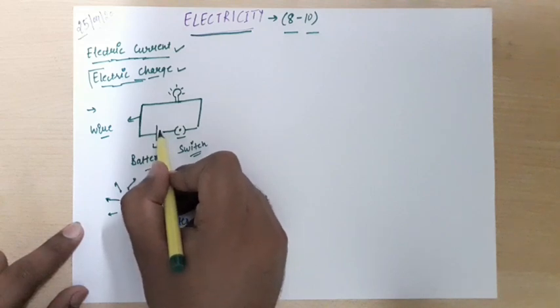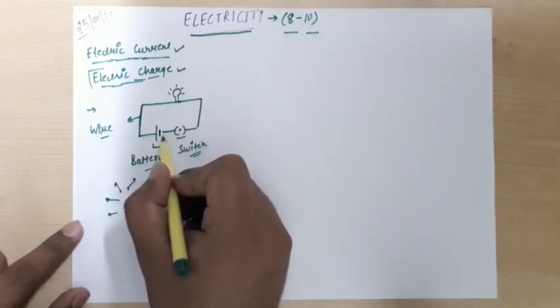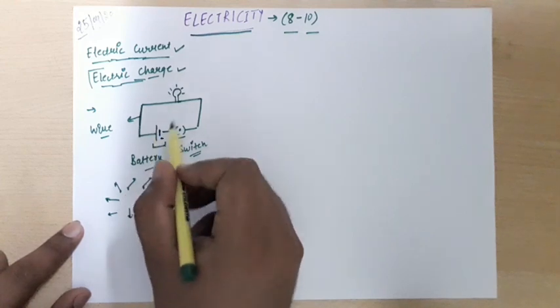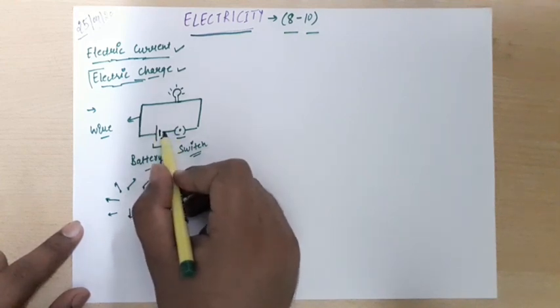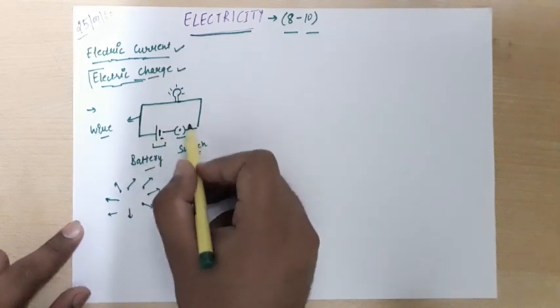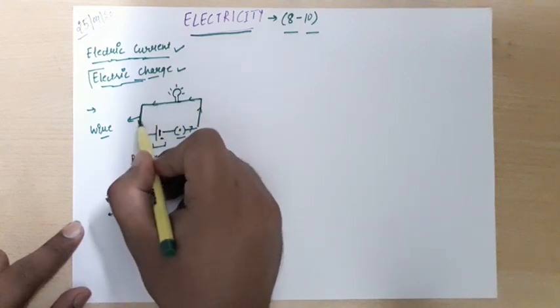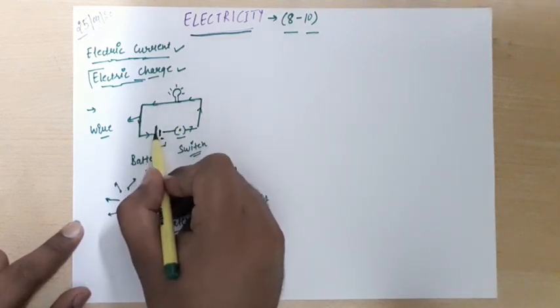This negative terminal is of higher concentration. It consists of charges, and what kind of charges? Negative charges, because it is the negative terminal, right? And from this negative terminal, as it has a higher concentration of charges, they tend to flow and reach this positive terminal,